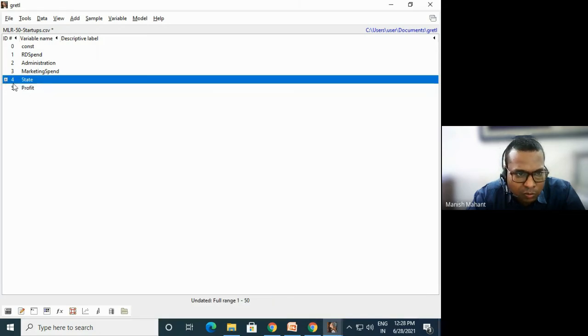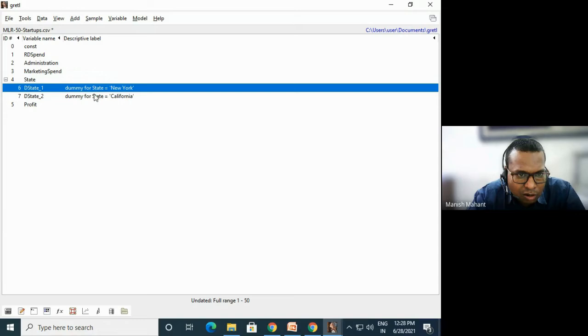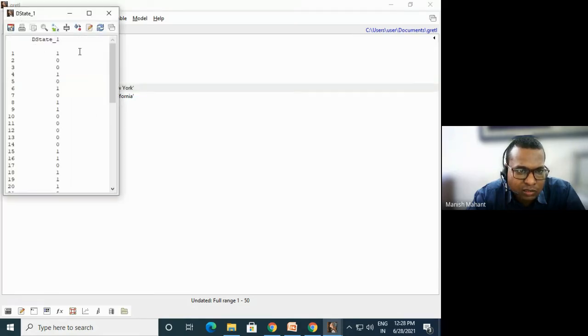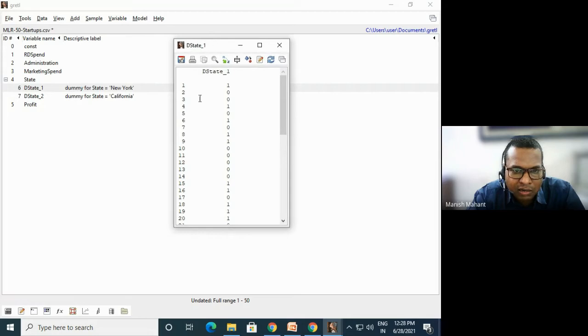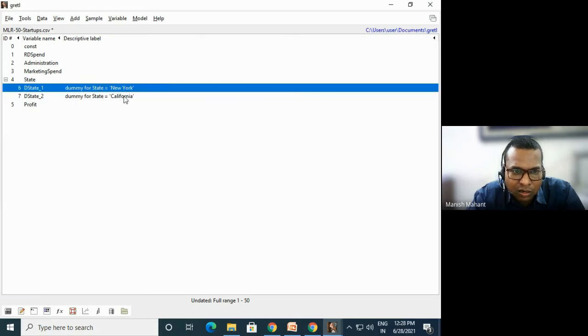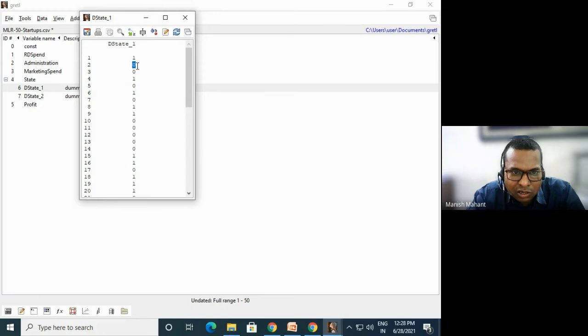See, something has happened in this state column. Automatically it has defined New York as state one and California as state two. And when we display this, see how smart Gretl is. Whatever data set you put in, it is assigning New York as 1 and California as 0.